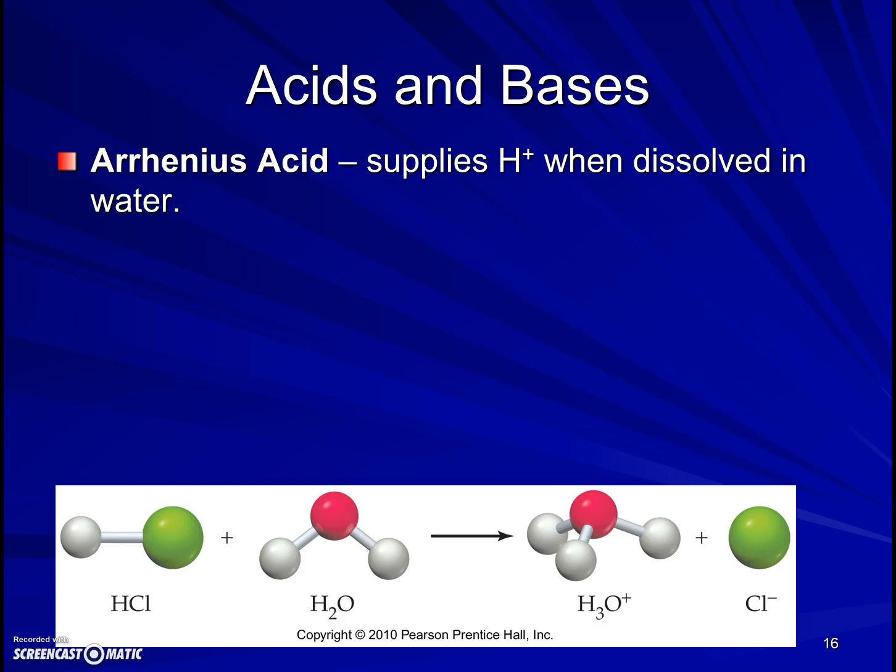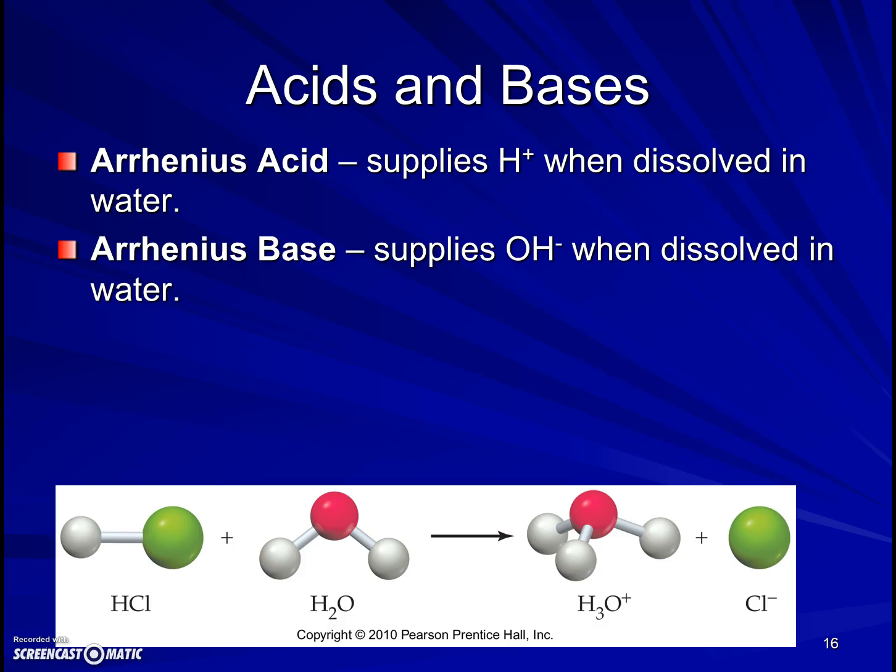Now I want to shift gears a little bit from solubility and precipitation reactions, and talk about acids and bases. The historical model for acids and bases was developed by a scientist named Arrhenius. What we call an acid was anything that could supply H plus when dissolved in water. And we still use that definition for the most part today. The old definition of a base was anything that could supply hydroxide ions when dissolved in water.